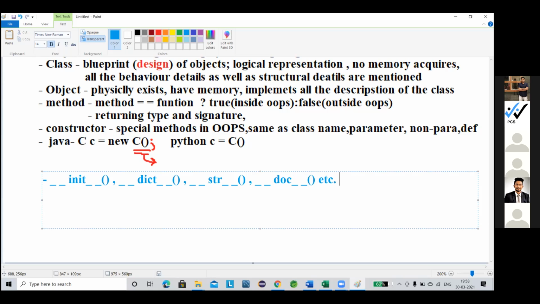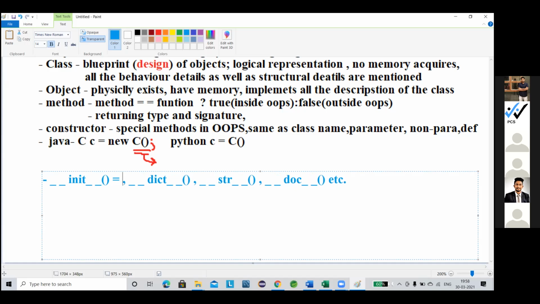Now each of these functions has special characteristics other than object creation. The special characteristic is represented by each of the constructors. Most of the time we only use init, dict or str. The doc is used less of the time. There are also other constructors present, but we don't use them in the general way. So what is the init constructor? The init constructor is used to initialize.